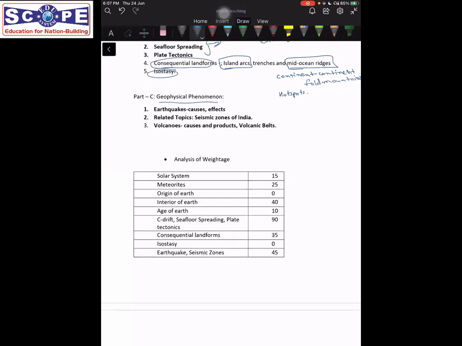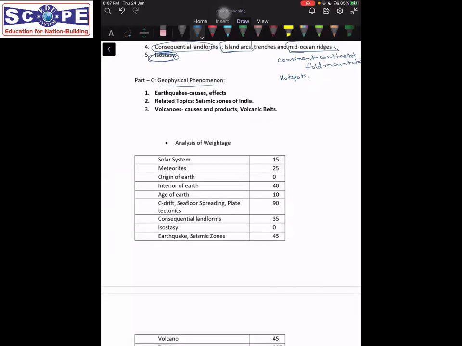The next portion would be that of isostasy. Isostasy is a theory which explains the equilibrium that occurs in the lithosphere, the equilibrium between the lithosphere, the crust, and the upper mantle. So we will look at that particular theory. After that, in part C, we will deal with geophysical phenomena of earthquakes and the related topic of seismic zones of India. The other topic would be volcanoes, where we will deal with causes and products, and volcanic belts. A related topic is volcanic hazards, which is part of the environmental geology syllabus. We will see to those portions as well in the same section.